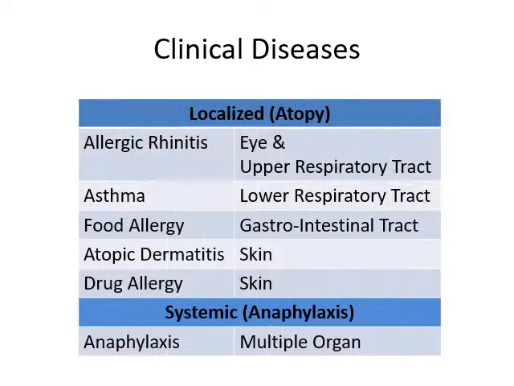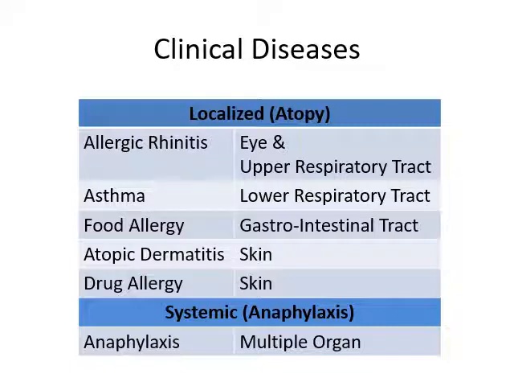Various clinical diseases or manifestations which are type 1 hypersensitivity reactions, as we discussed earlier, can be localized atopy or systemic anaphylaxis. The most common is allergic rhinitis, where the individual is susceptible or sensitive to various environmental allergens, and this will lead to a localized reaction, especially involving the eye and upper respiratory tract.